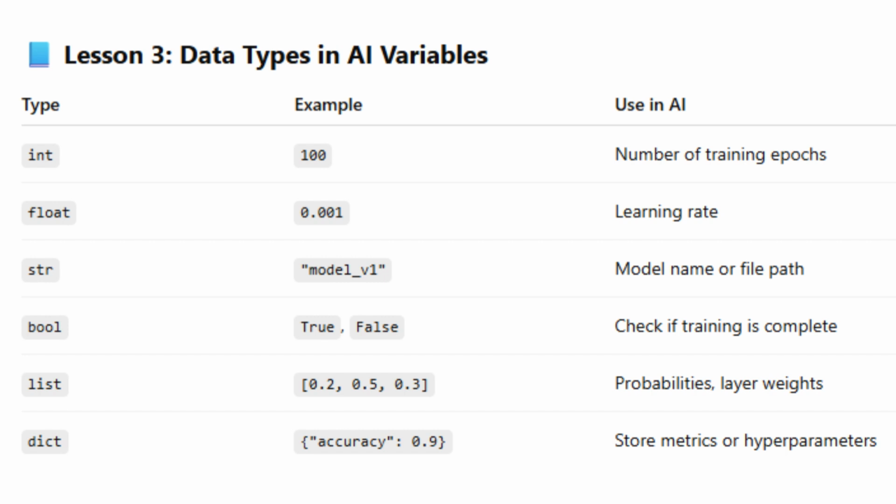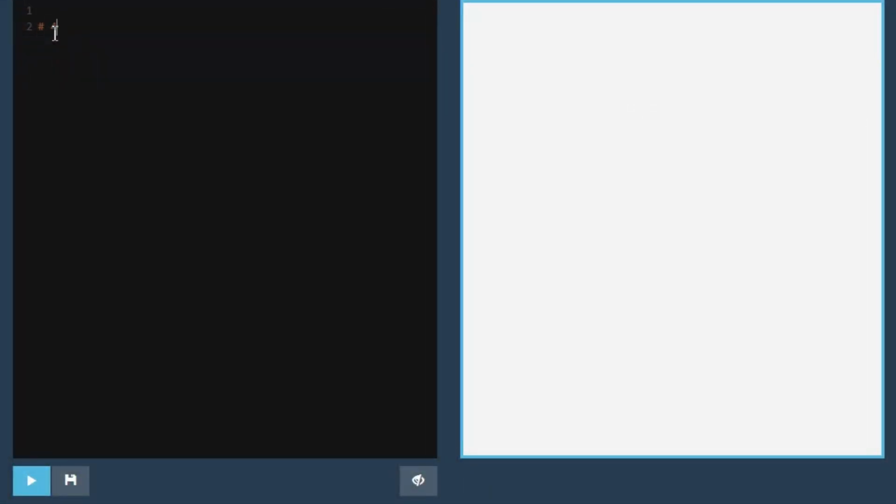Dict, short for dictionary, in Python is a built-in data structure that stores key-value pairs. It's incredibly useful in AI and machine learning for organizing data like configurations, metrics, parameters, and more. How do we assign and reassign values to a variable in Python for AI?